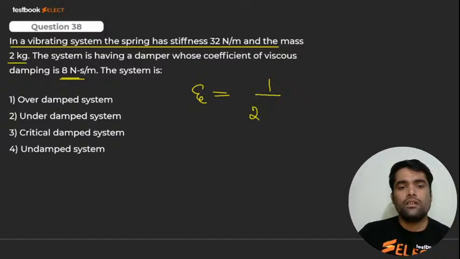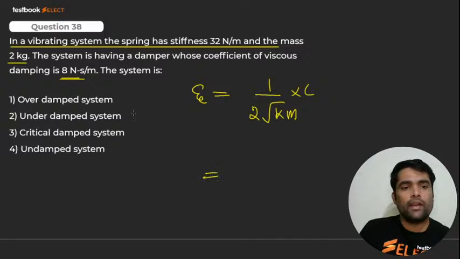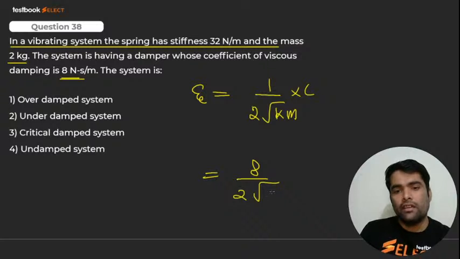Can you tell me? It is under root 2 km, right now? Yes, it is under root 2 km multiplied by C, right? The value of C is given, that is what, my dear? 8 divided by 2 under root km. Km means what? 32 into 2, that is 64. That means 8.